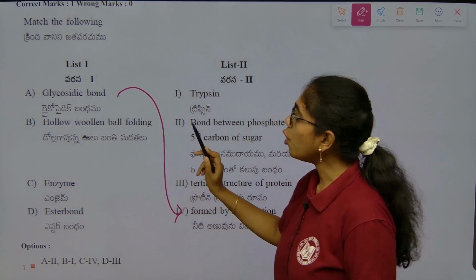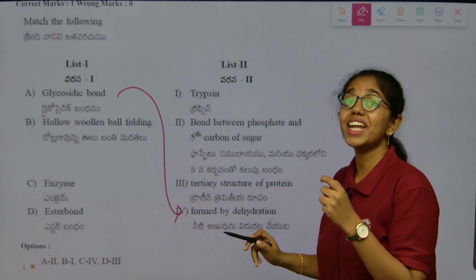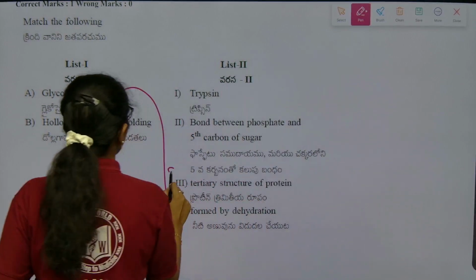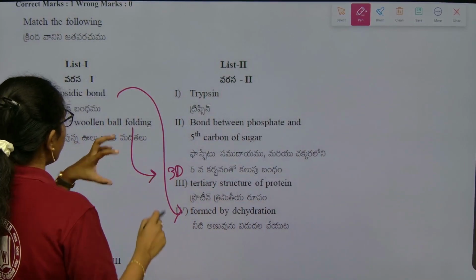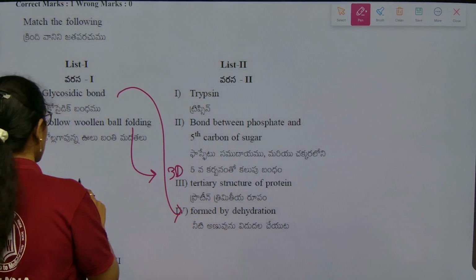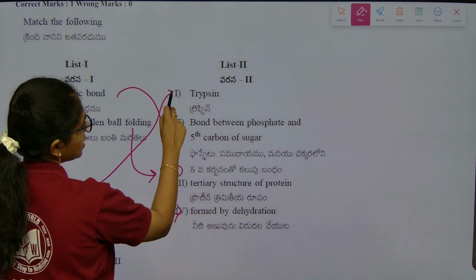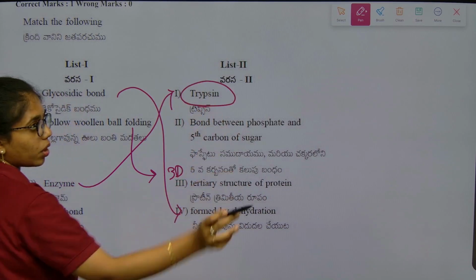Next, hollow woolen ball folding is what? Tertiary. The 3D structure of protein is found like how? Hollow woolen ball like structure. Next, enzyme. Here what enzyme is given in list 2? Trypsin is one of the enzymes.